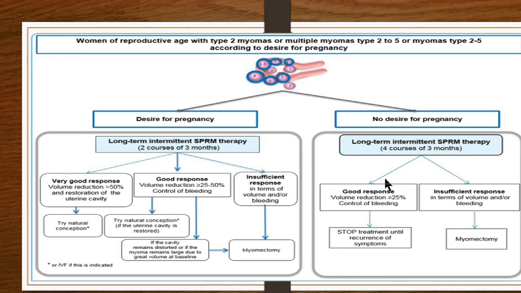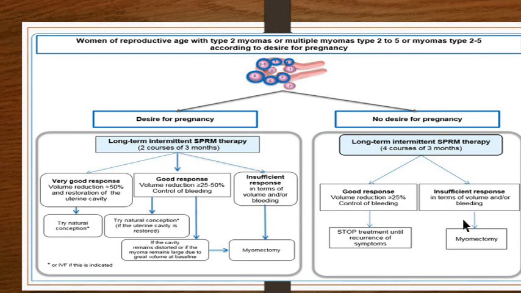You see the response. If there is a good response, that is if the reduction of the volume of the fibroid is more than or equal to 25% and you can control the symptoms, especially of bleeding, then after 4 courses you can stop the treatment, follow up the patients, and review them if there is recurrence of symptoms.